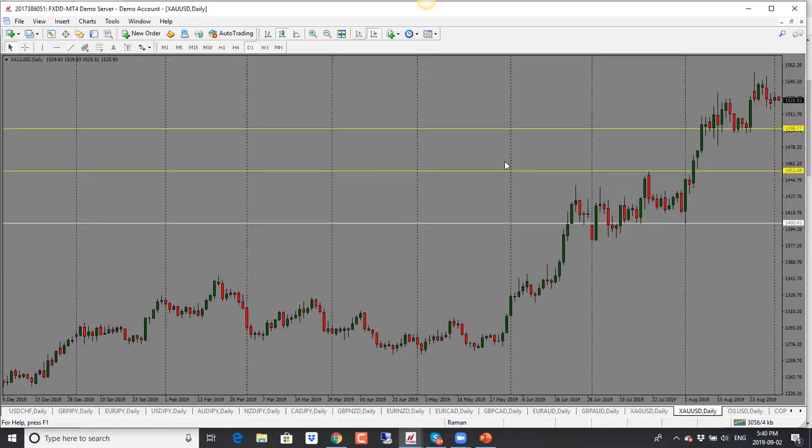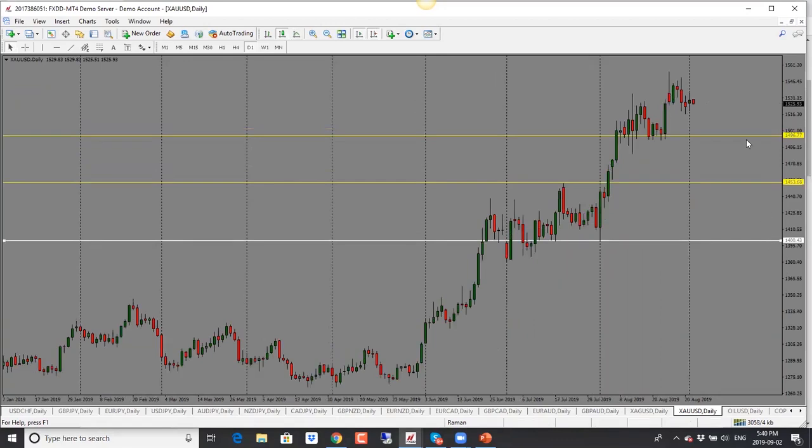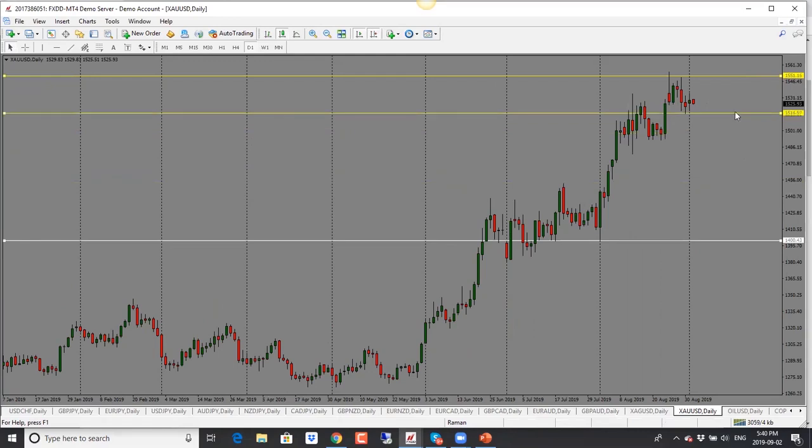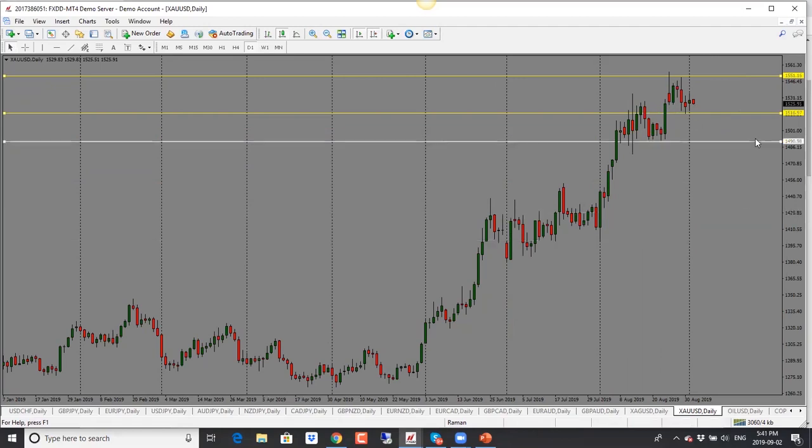Gold here, gold is similar as well. We are seeing price trade in a range at the moment. So this is where price has been trading for the last several days here. Hasn't really made out towards the low here. Now, I would watch out for a drop through the support here, because once it drops through the support, we're looking at basically price coming into 1492 level back into the support area.